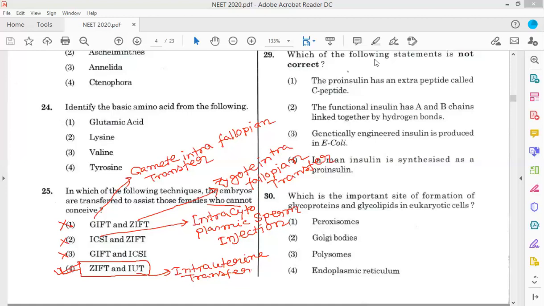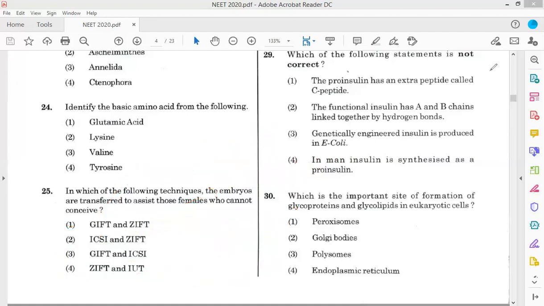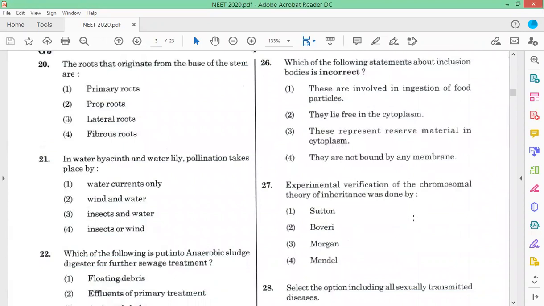So question number 26. Which of the following statements about inclusion bodies is incorrect? They lie free in the cytoplasm.